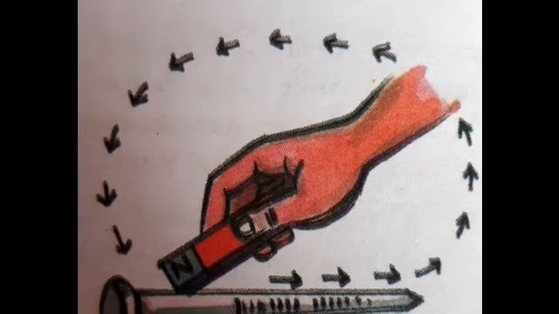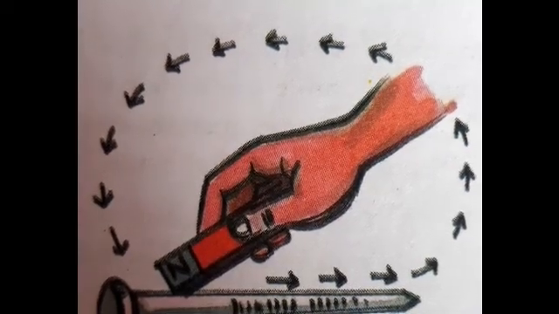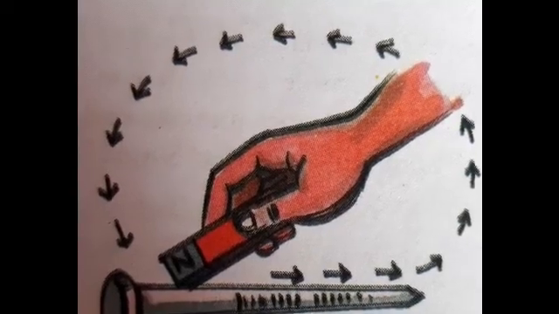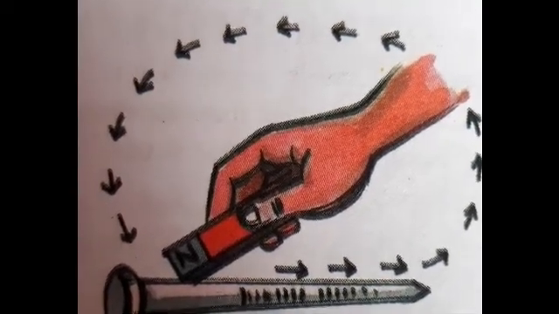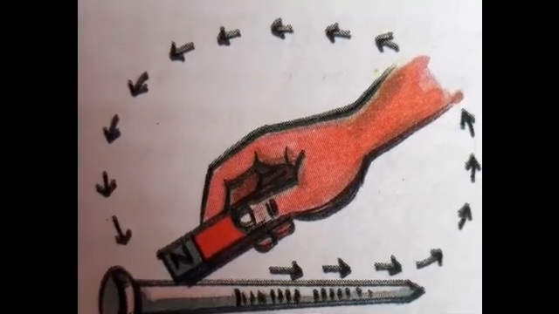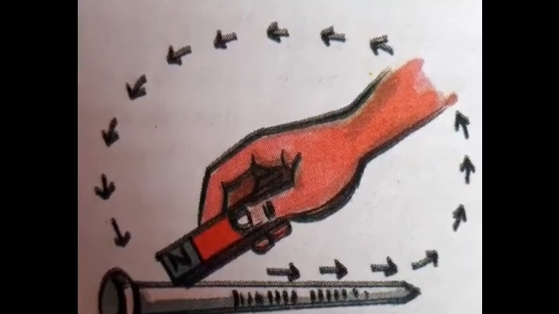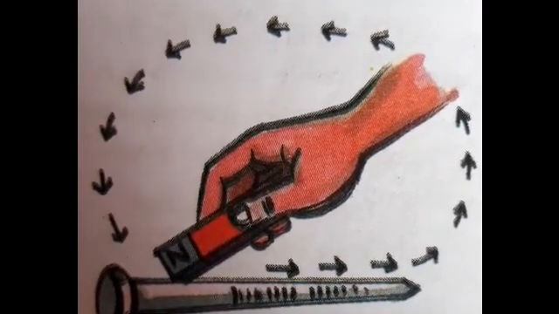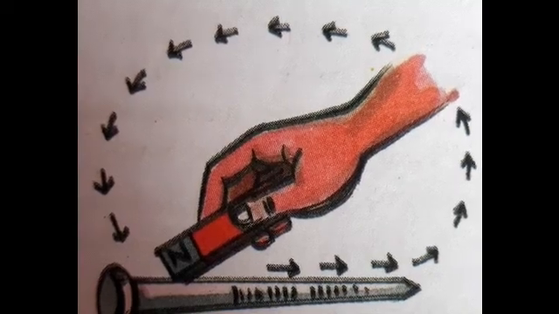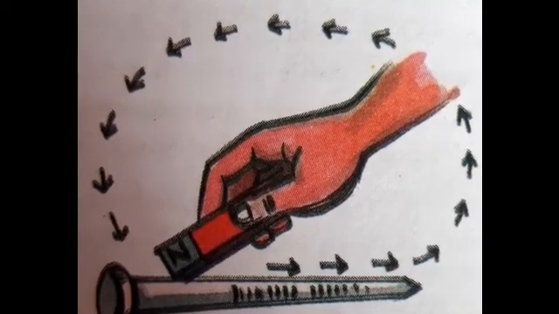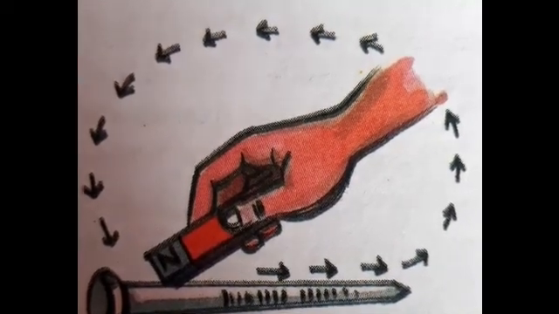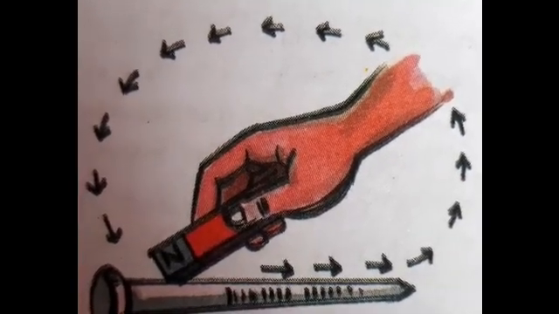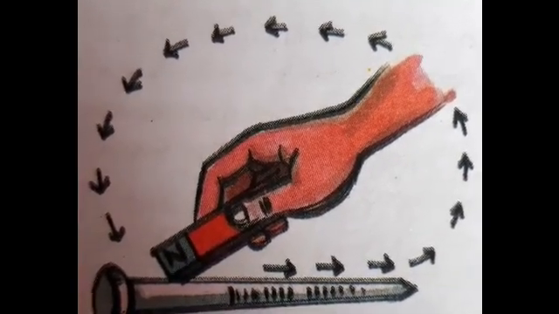What is it? So when you do it for 20 to 30 times, now remove the bar magnet slowly and bring a few iron filings or small pins near the nail. And now you make your observations. What will you observe? The nail has acquired some magnetic property. Now it starts attracting the iron filings.